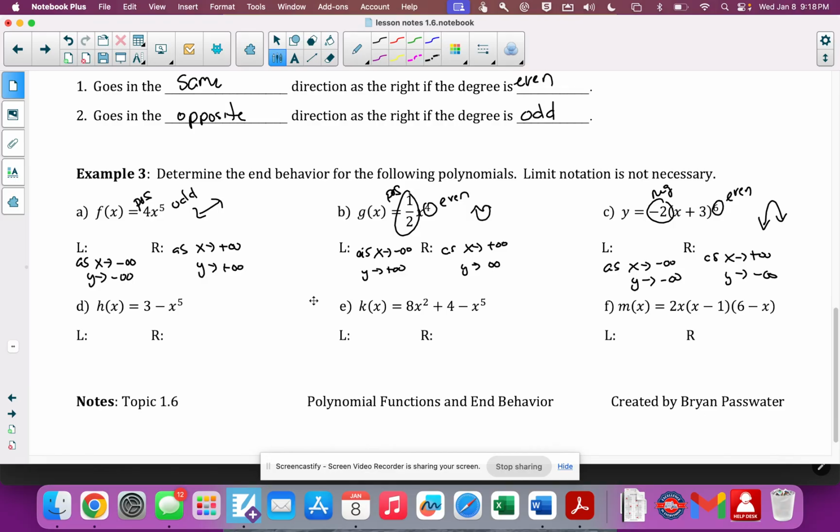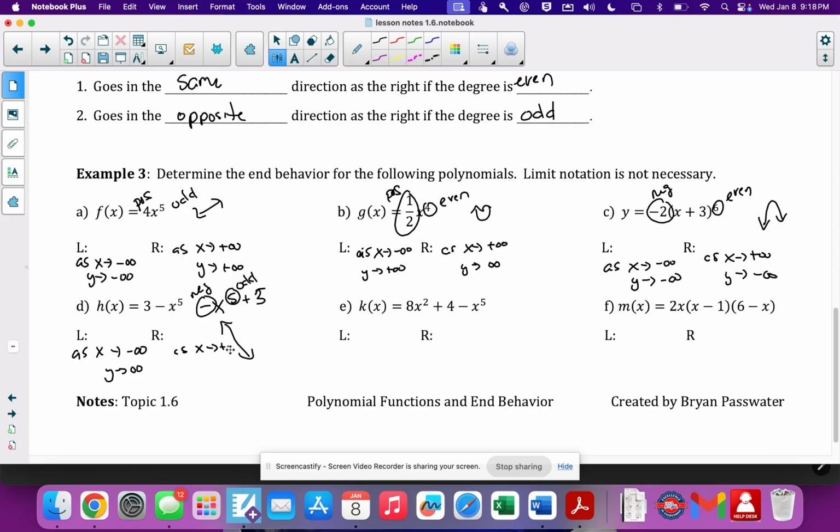Okay, and remember we talked about this before, about when your function is not written in the correct form, right? Because your leading term should be the one with the highest degree. So this technically should be written as negative x to the fifth plus 3, which means it has a negative leading coefficient and an odd degree. So negative and odd, again, it's like a negative linear equation. So as x goes to negative infinity, y goes to positive infinity. As x goes to positive infinity, y goes to negative infinity.